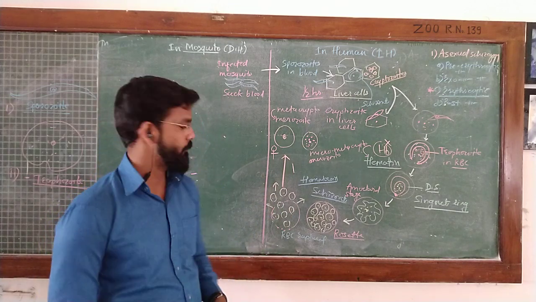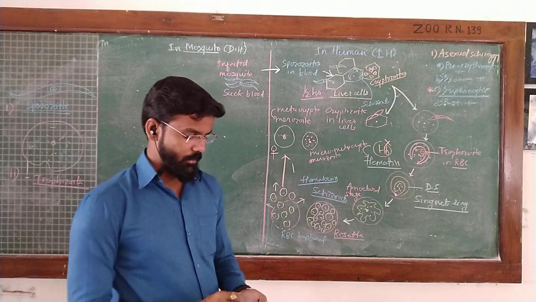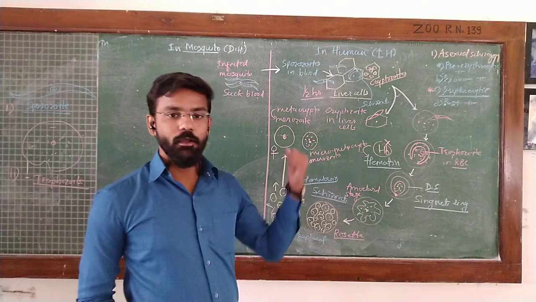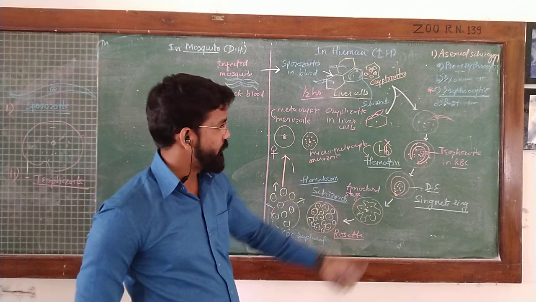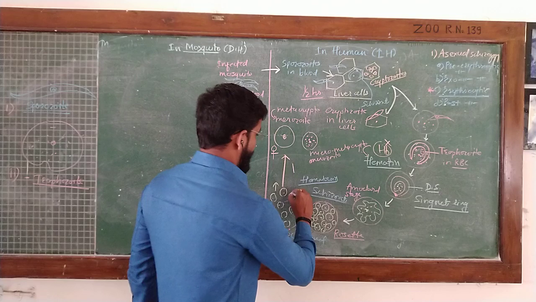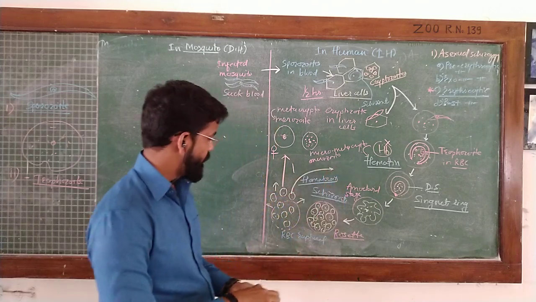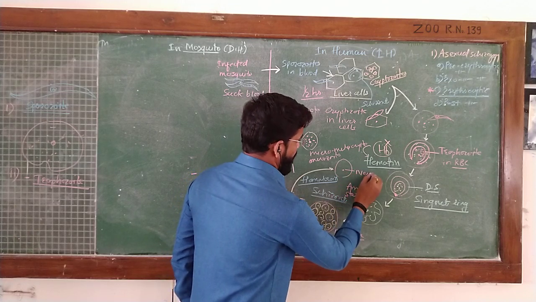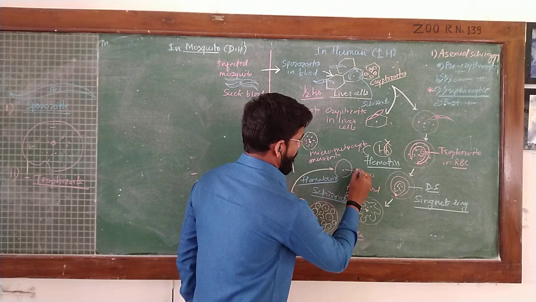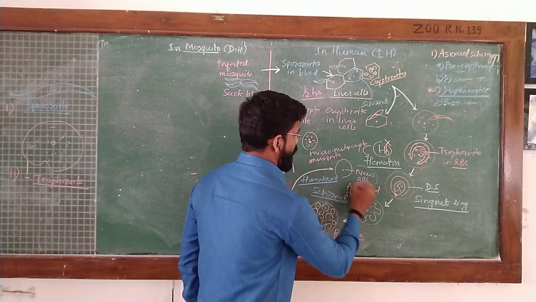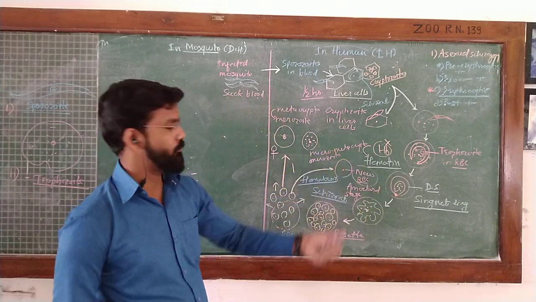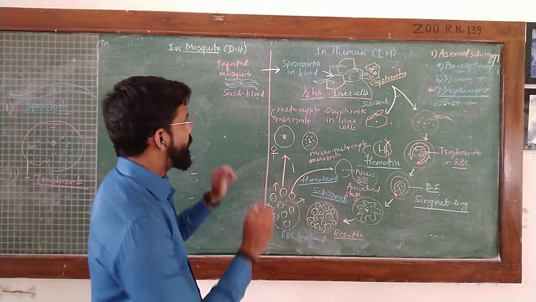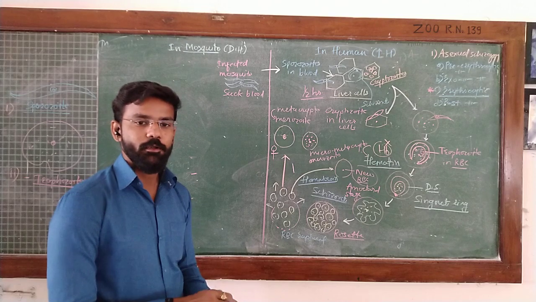Here, the remaining schizonts continue with the same cycle, that is, they go again into new RBCs to continue the erythrocytic cycle. This cycle is called post-erythrocytic schizogony. Like this, the part of the life cycle inside the human is now completed.